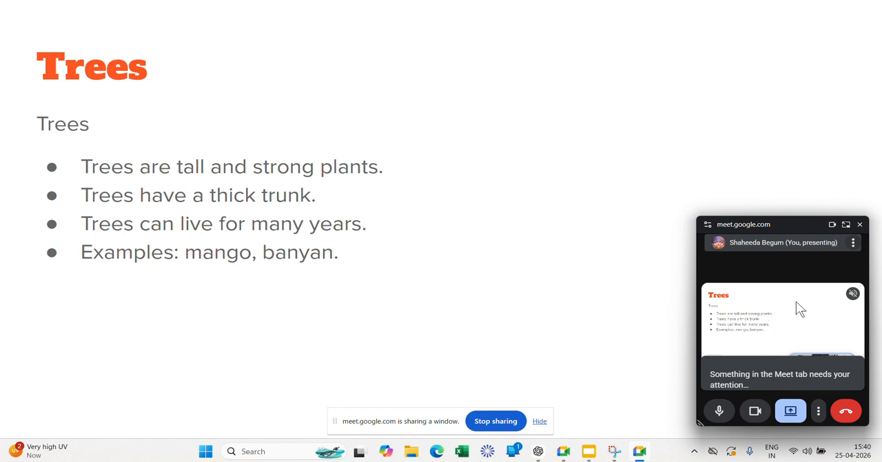Trees means tall and strong plants are called trees. They have thick trunks and trees live for many years. Examples like mango and banyan. These are trees.